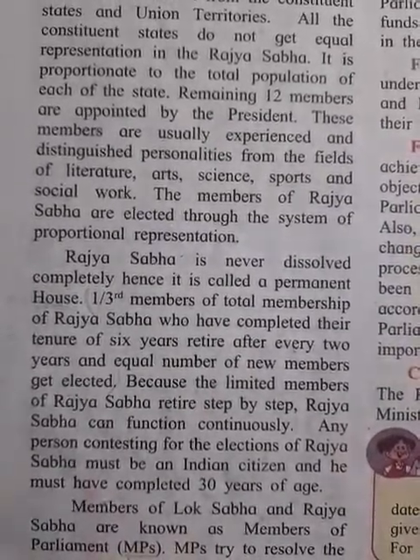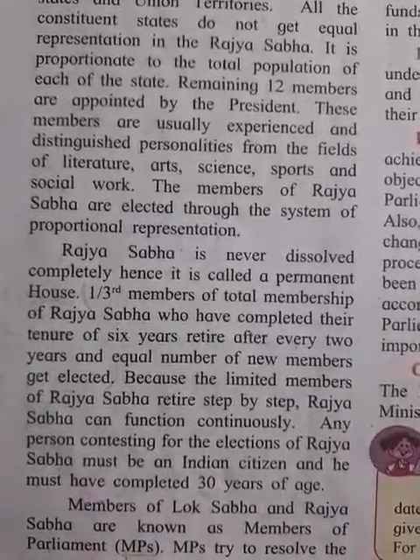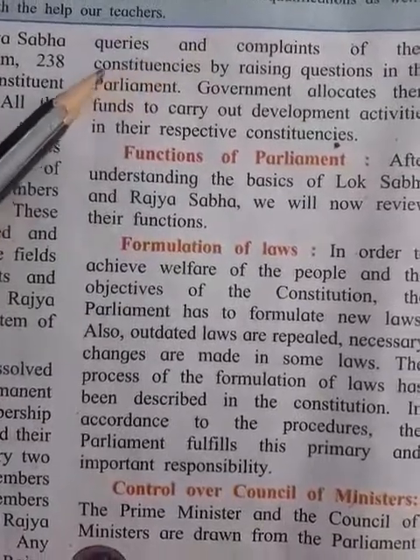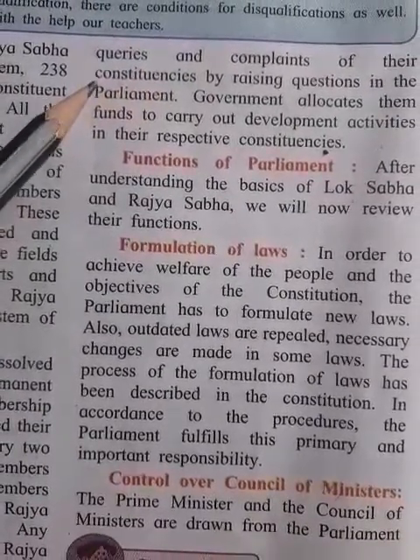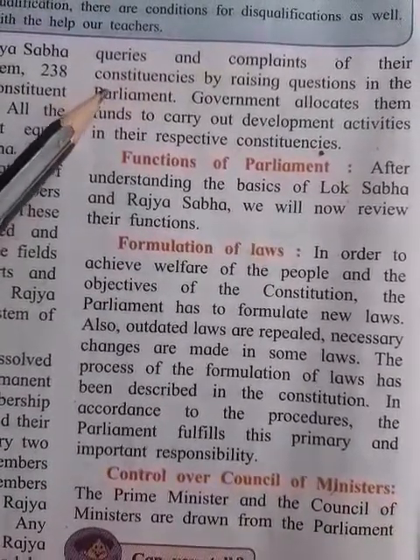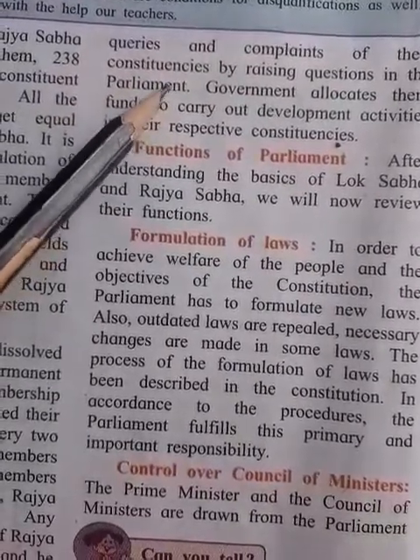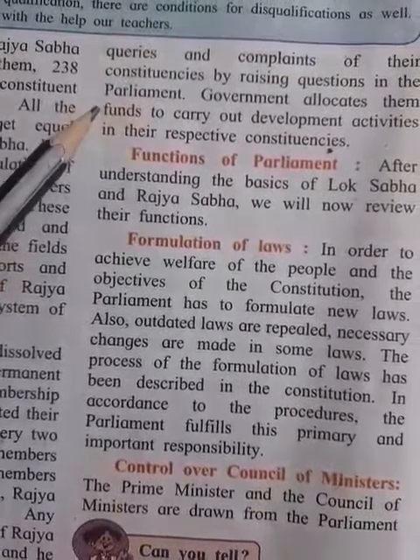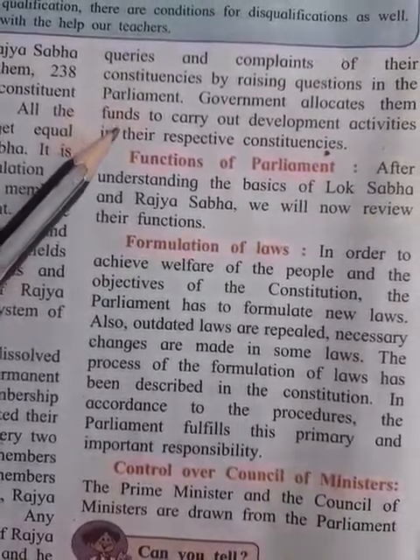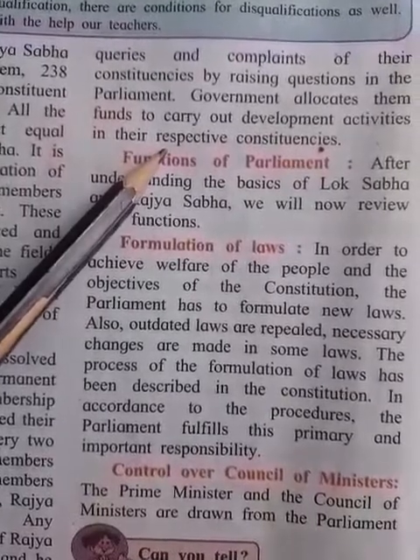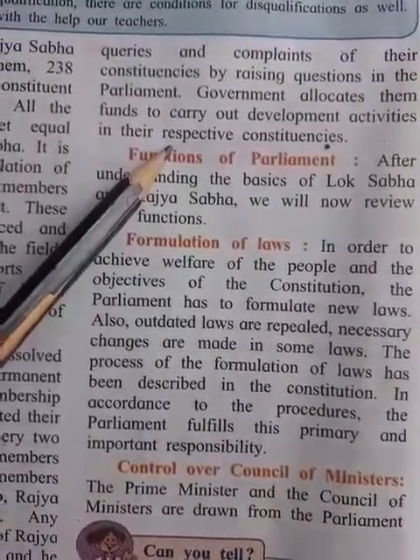MPs try to resolve the queries and complaints of their constituency by raising questions in the parliament. The government allocates them funds to carry out development activities in their respective constituencies, right?